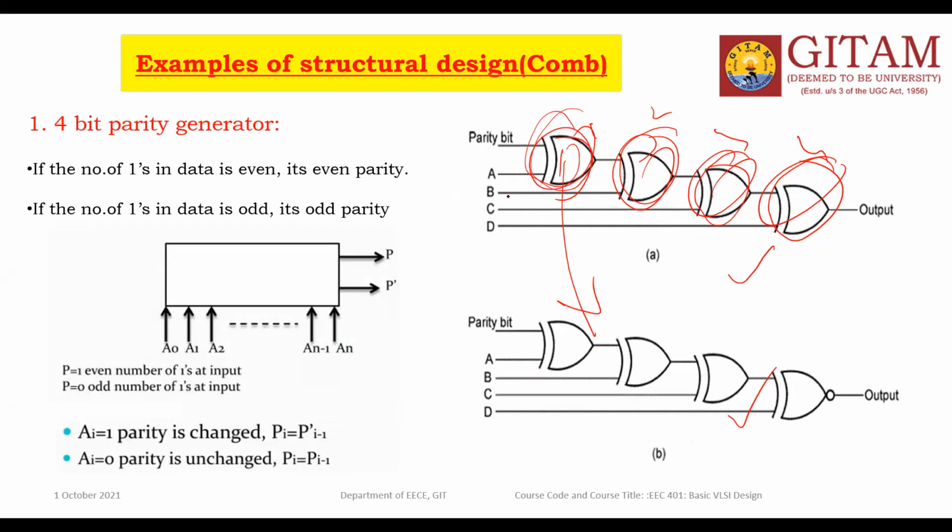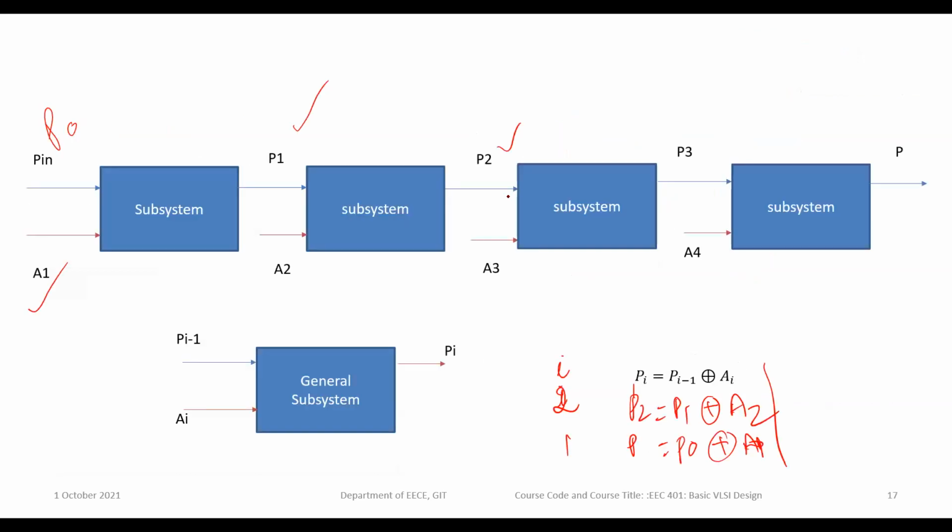That way you can reduce the design time of the 4-bit parity generator, because there is a replication of one element, here 4 subsystems. So what is the conclusion here? The parity output is equal to the parity input exclusive OR with the input data bit.